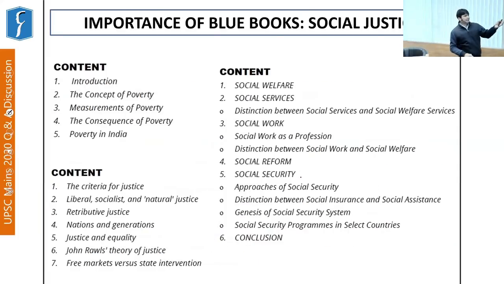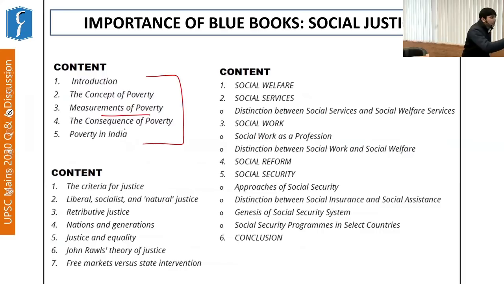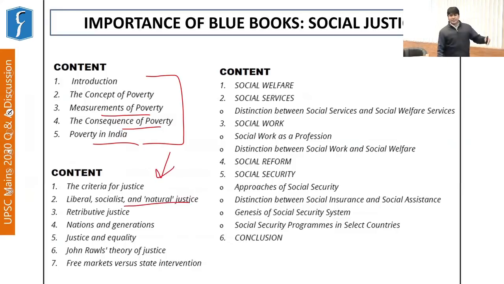Now see, this has been taken up from your blue book of social issues or social justice. So you can see this aspect or concept of poverty, measurements of poverty, consequence of poverty in India has been dealt with in quite detail. Similarly, aspects of justice, liberal, socialist, natural justice, retributive justice, and different other kinds of justice, including John Rawls' theory of justice have been taken up. John Rawls' theory is important, as previously a question has been taken up by UPSC.